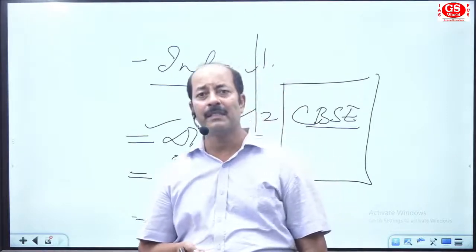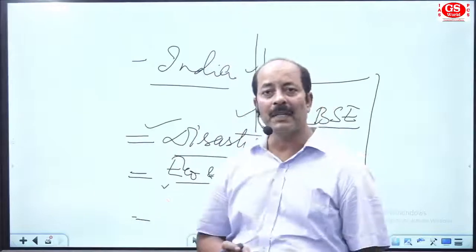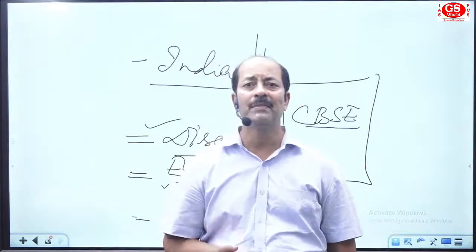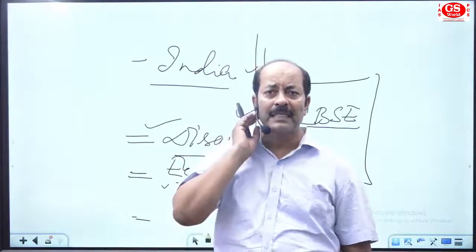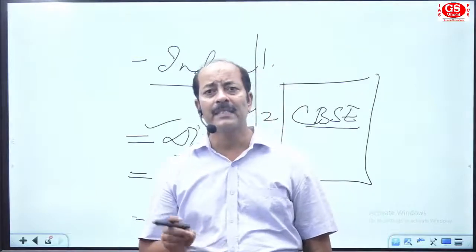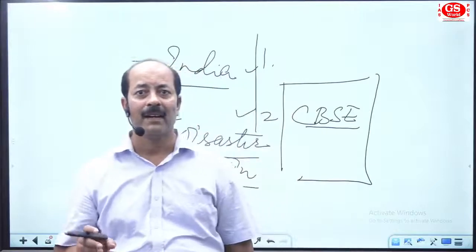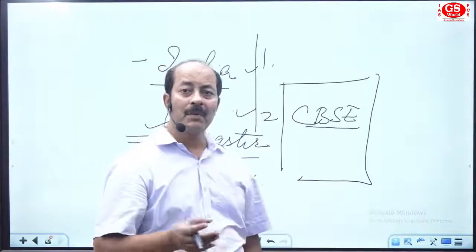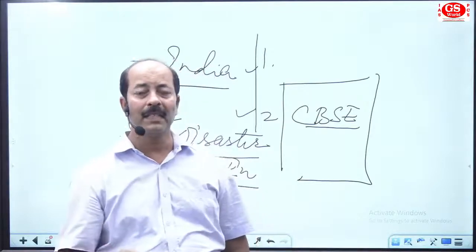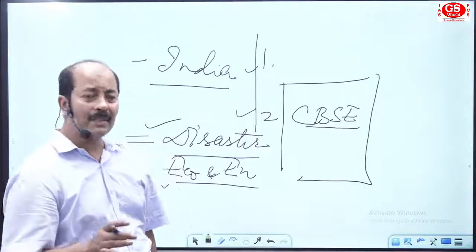Whatever question is asked in climatology, ecology and environment, all are related to analysis from the geography section. This year they asked about succession and also the transition area. In some years, programs by the government, national parks, and tiger reserves were asked. All are related to geographical study.